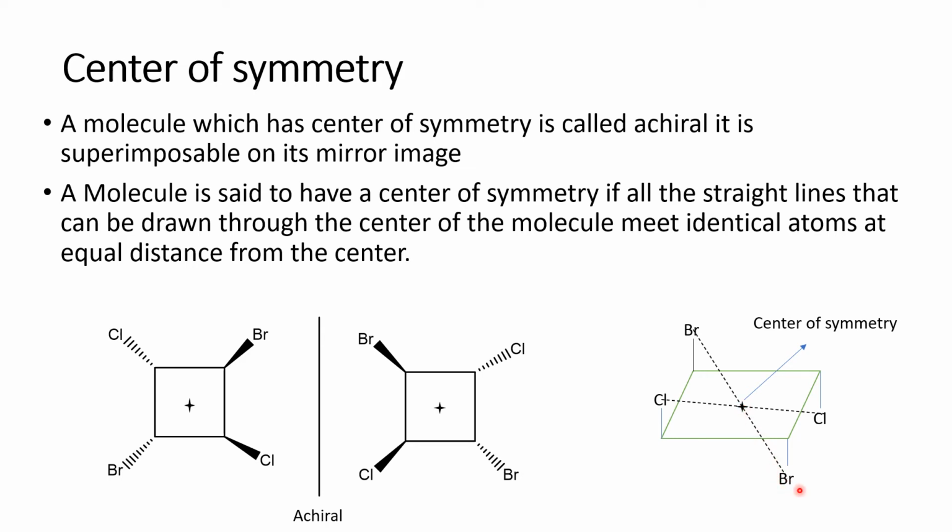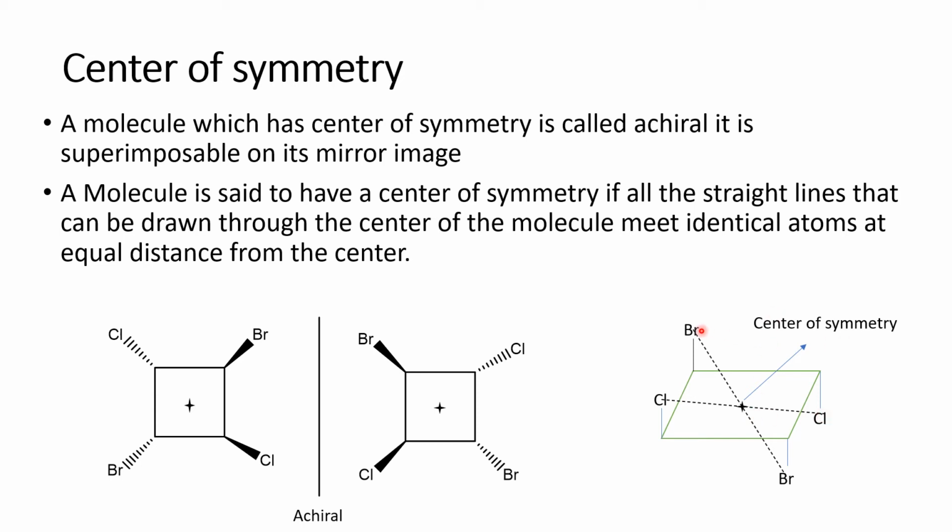If we come to the same group there, that means if we draw an imaginary line from a group present here to the center of the molecule and extend this line to the other side, and I get the same group, then this shows the center of symmetry. If you see this one, the chlorine, I draw a line here, it coincides at the center of the molecule, and again I extend this line to the other side, then I get the chlorine again. So therefore these two are the same groups, and therefore this molecule has the center of symmetry.